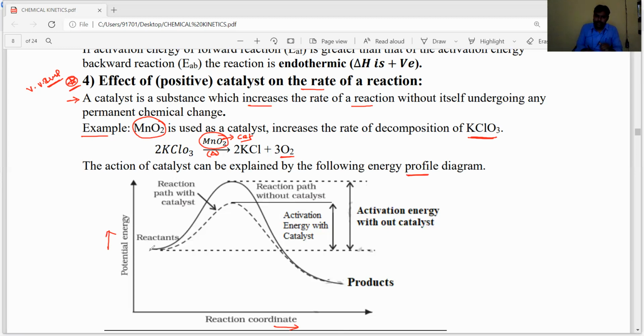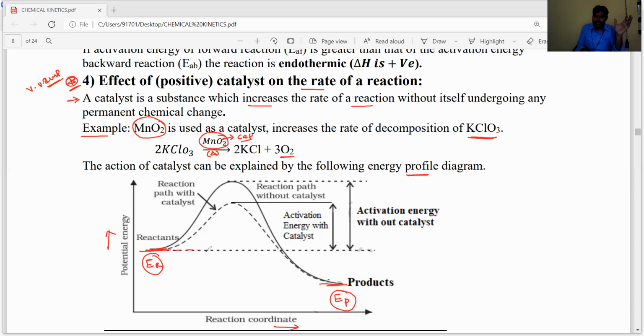Okay, for example, potential energy with respect to reaction coordinate is present. This is the energy of reactants and this is the energy of products. Means reactants are converted into products. The energy of reactants is more than the energy of products, which means this graph represents an exothermic reaction. Normally, when the catalyst is absent, certain energy is present that I represented here.